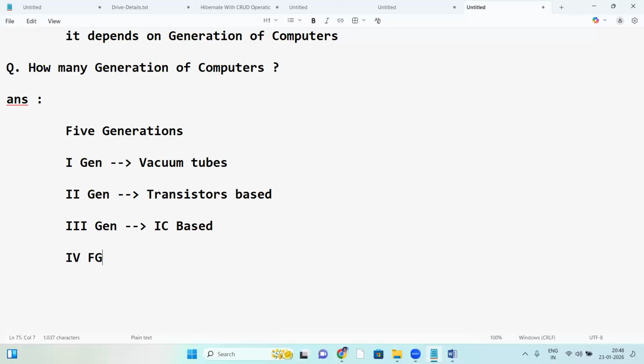So what is fourth gen computer? Fourth gen is processor based. Now it's the current, present generation. Presently we are using processor based computers.